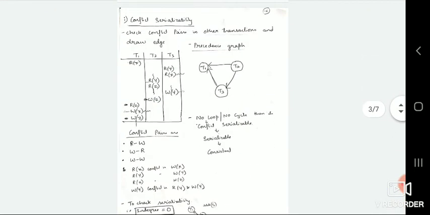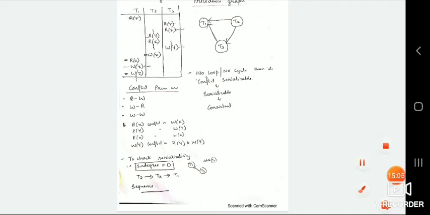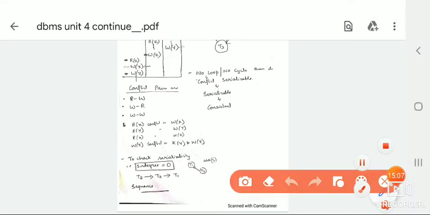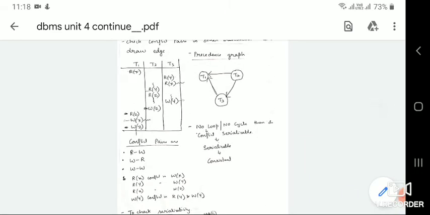To check what sequence this example is using, we'll use one formula, that is in-degree equals 0. Whichever node has in-degree 0 will be your starting transaction. In-degree means the number of edges coming to that particular node.